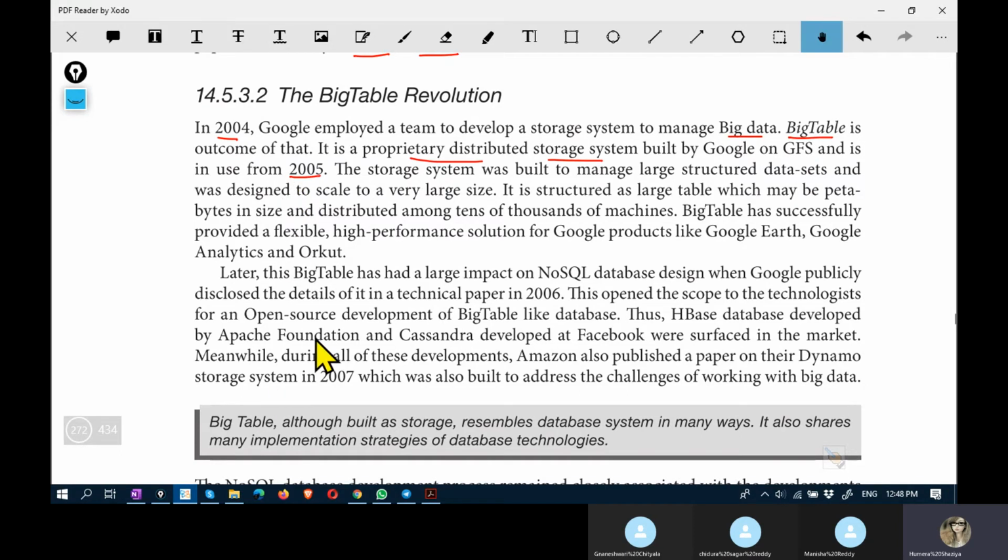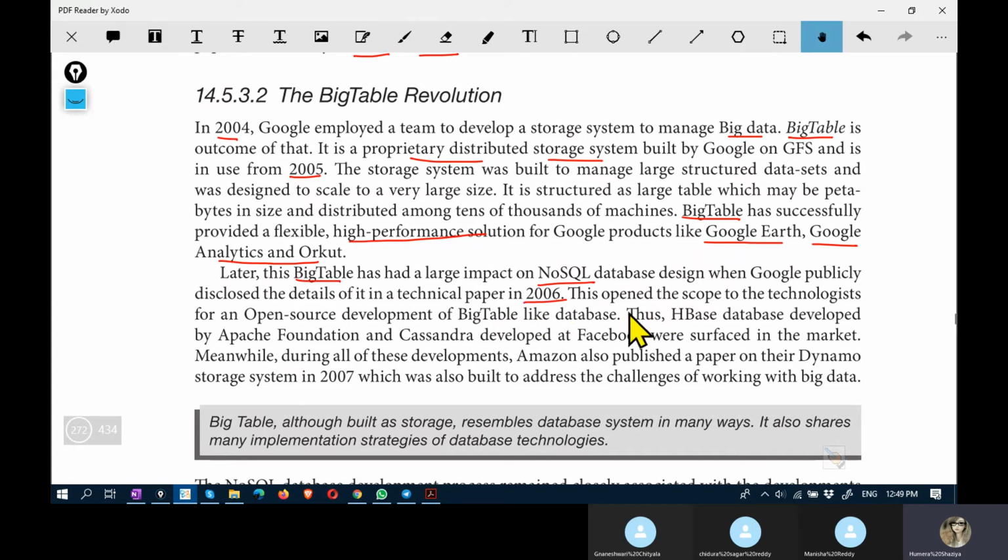All right, and then what happened? Big table has successfully provided a flexible high performance solution for Google products like Google Earth, Google Analytics, and Orkut. Big table was successful in providing high performance solution to these products. Google Earth, it's so huge, and Big Table was able to handle and manage it. And later, Big Table has had a large impact on NoSQL database when Google publicly disclosed the details in 2006.